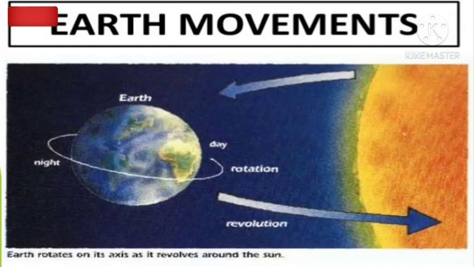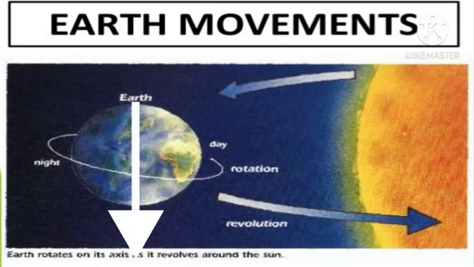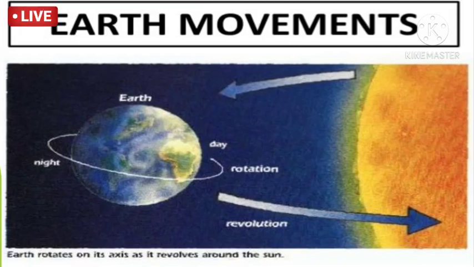Due to this earth rotation, if you observe the picture here, the sun rays are received by half of the earth only. The remaining half of the earth is in dark position. That means on one side the sunlight is there, on the other side the sunlight is not there. So one side daytime is happening, the other side nighttime is happening. The earth will complete one rotation within 24 hours, that means 12 hours daytime, 12 hours nighttime.